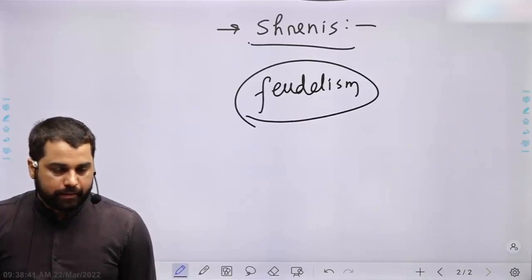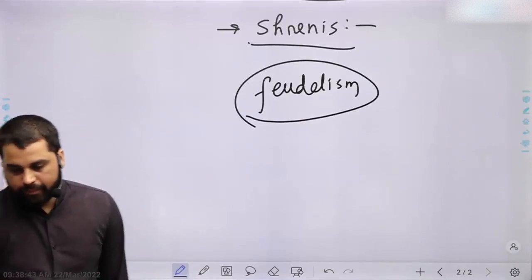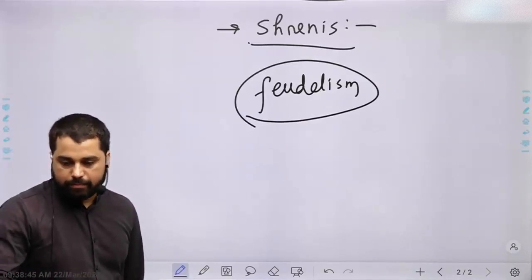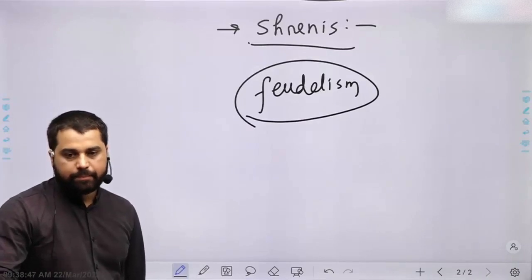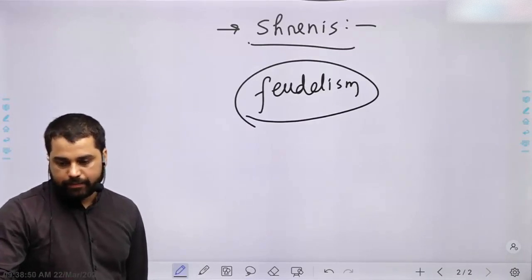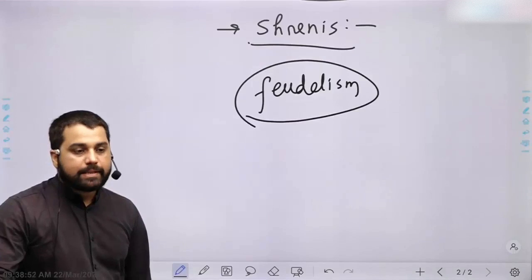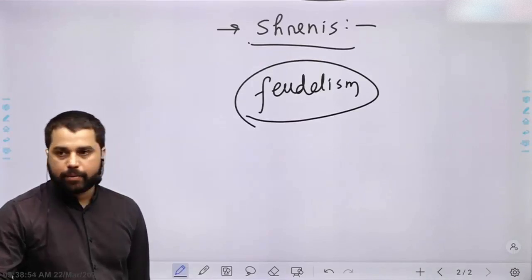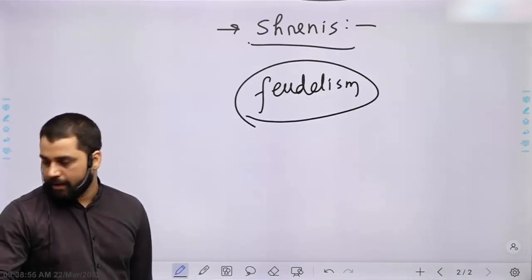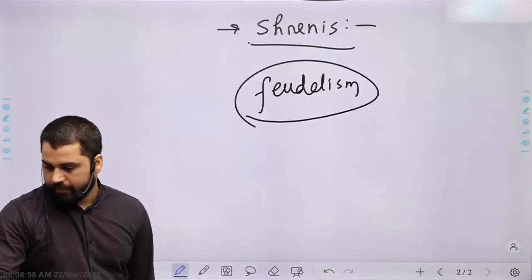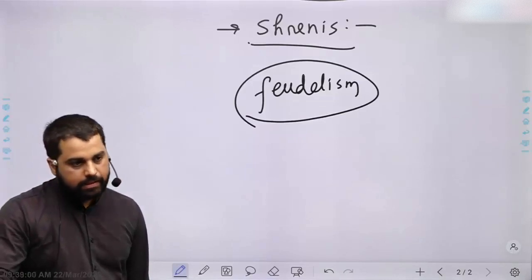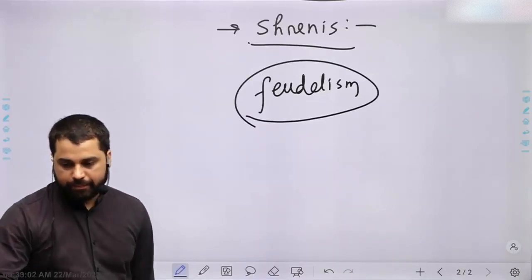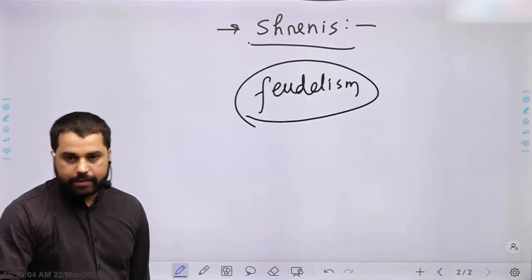For example, a major part of the empire was held by feudatory chiefs.